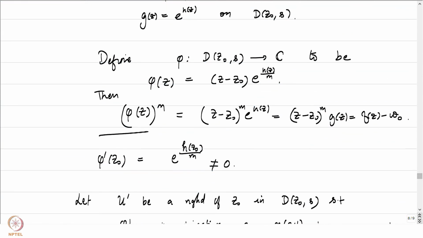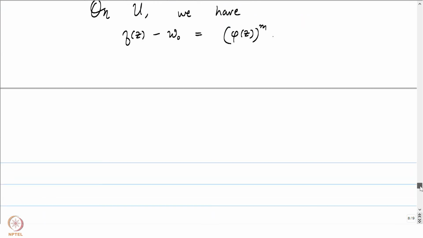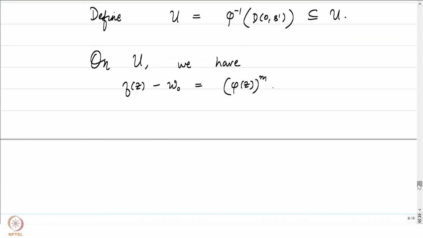This is in fact true on the entire D z0 s, but rather we can restrict our attention to a smaller set u, where for sure we can say that phi is injective. Phi is bijective and holomorphic on u, and phi of u is equal to, oh, this is not s prime.